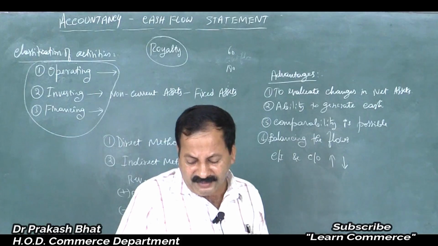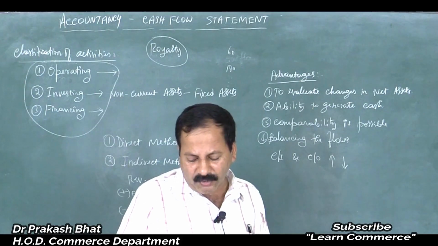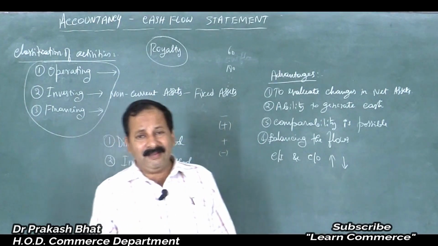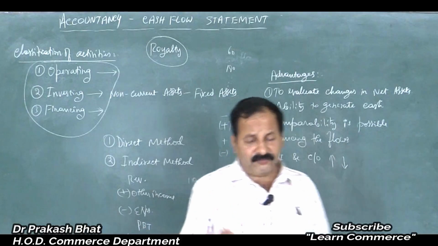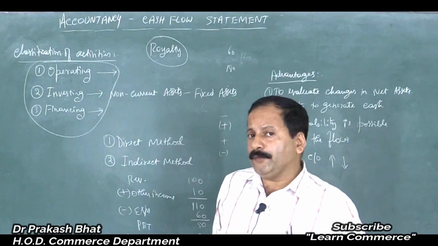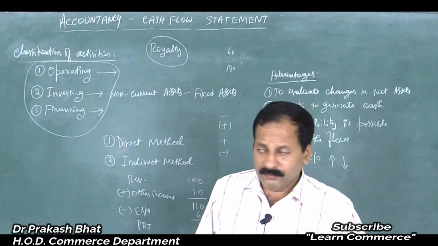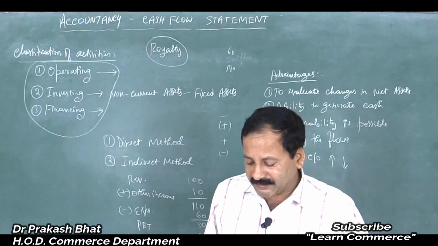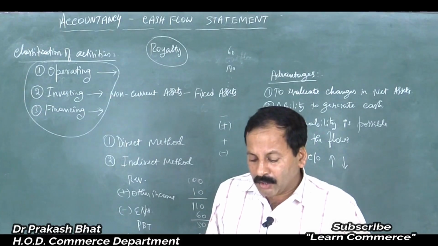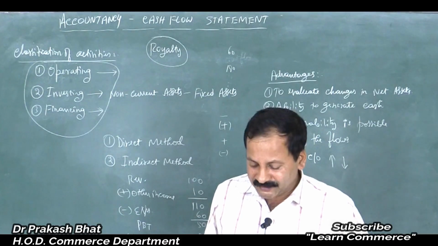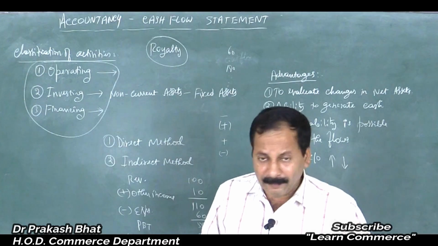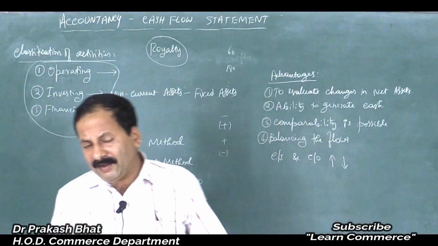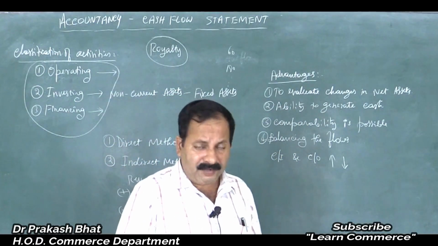Then redemption of preference shares, buyback of own equity shares. When you redeem the preference shares, when you repay the amount and collect the preference shares back, then it is outflow of cash. You will have to pay cash to the preference shareholders, comes under financing activity. Then payment of long-term debt, isn't it? Also comes under a cash outflow from financing activity. Payment of dividend and interest, when we pay interest and dividend, comes under financing activity.